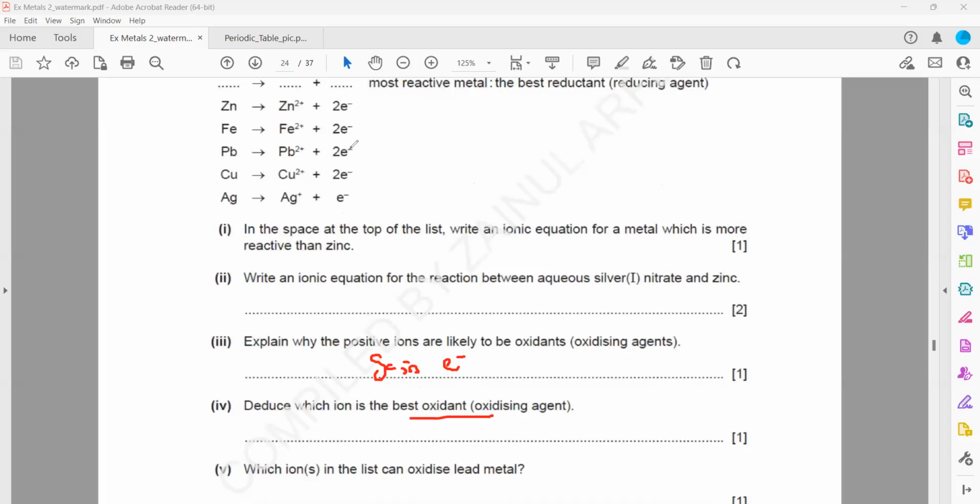Which is the best oxidant? Which one can gain electron easily? So that is silver ion, because a less reactive metal ion can take their electron back easily as compared to a more reactive metal ion.